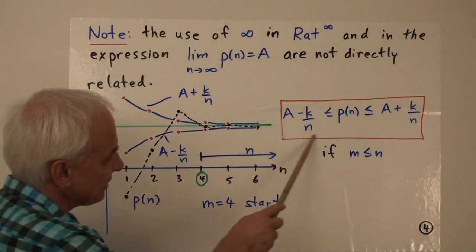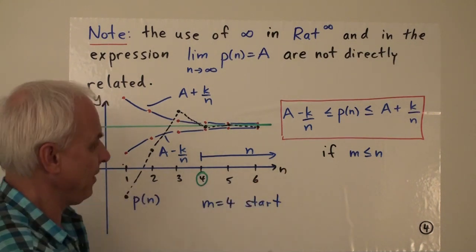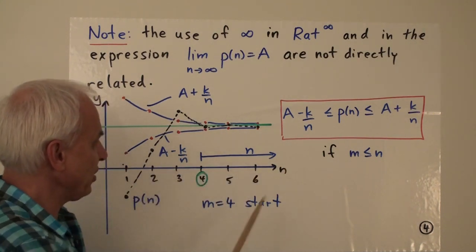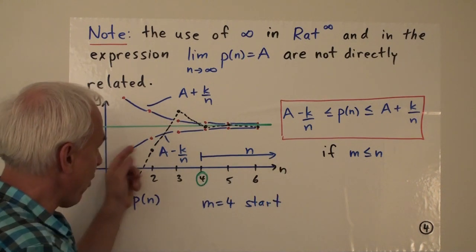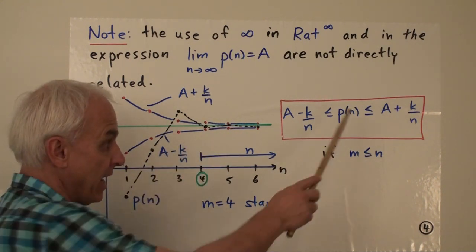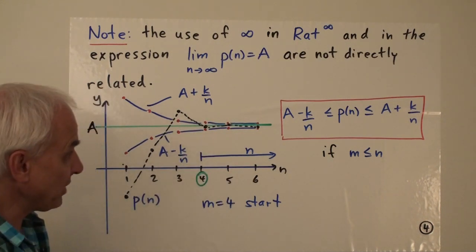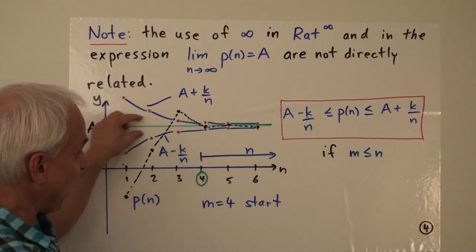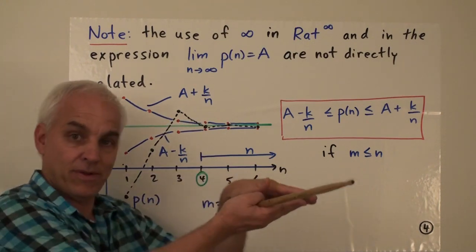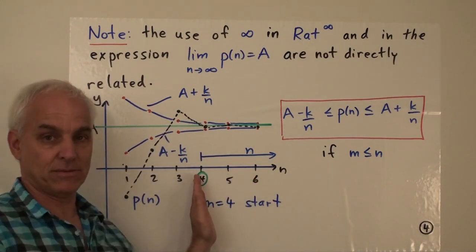But the crucial dependence is on n. Here is n. As n is going in this direction, a minus k over n is approaching a from the bottom, and a plus k over n is approaching a from the top. And we're supposing that p of n is sandwiched between these two after some point.